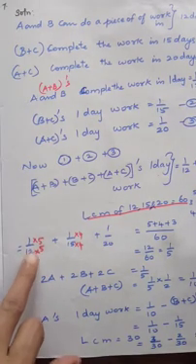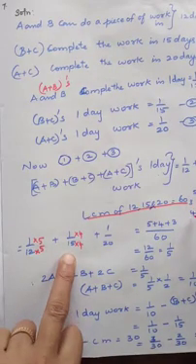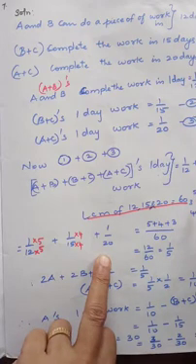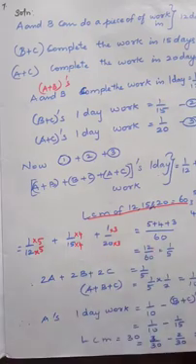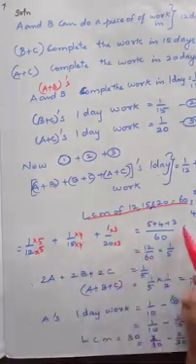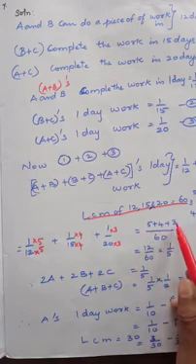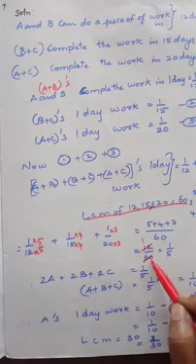I am multiplying the first by 5, the second by 4, and the third by 3. So 5 plus 4 plus 3 by 60 is equal to 5 plus 4 is 9, 9 plus 3 is 12. 12 by 60, 1 times and 5 times.